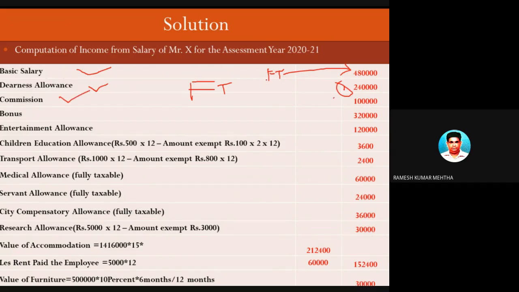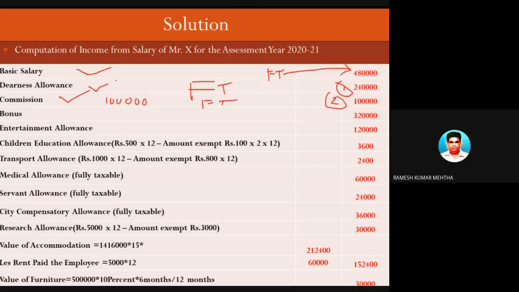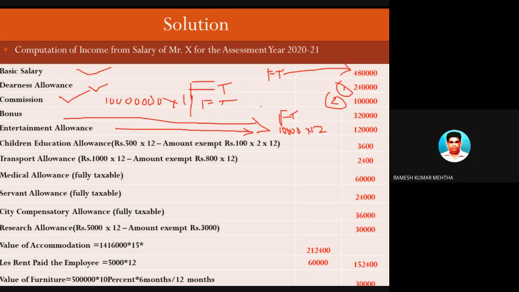Commission is number 2. The rule is fully taxable, and the whole commission of 1% on 100 lakhs, which is 1 lakh rupees, is fully taxable. Bonus is also fully taxable, as the rule says. Entertainment allowance in the case of a private employee is fully taxable. He is getting 10,000 rupees per month, if I am correct, and into 12 is equal to 1,20,000 rupees. So please remember, this is the taxable column.